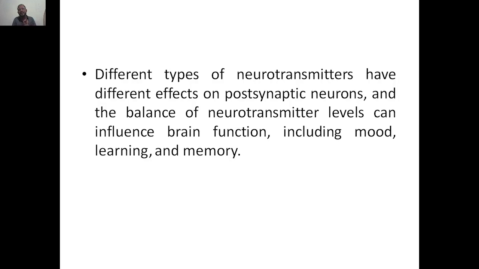Then it will influence the brain function. So these are the brain functions: it will bring down your mood on and off, and also learning, as well as memory. All these are affected by this particular thing. If the proper signal transaction is there from one neuron to another neuron, or presynaptic cell to postsynaptic cell, then the learning will be proper, the mood will be proper, and the memory will function in a much better way. So ಇಲ್ಲಿ ಏನು ಹೇಳ್ತಾ ಇದ್ದೀವಪ್ಪ ಅಂದರೆ, ಬೇರೆ ಬೇರೆ ನ್ಯೂರೋಟ್ರಾನ್ಸ್ಮಿಟರ್ಸ್, ಕೆಮಿಕಲ್ ನ್ಯೂರೋಟ್ರಾನ್ಸ್ಮಿಟರ್ಸ್ ಇಂದ ಬೇರೆ ಬೇರೆ ಎಫೆಕ್ಟ್ಸ್ ಇರುತ್ತೆ